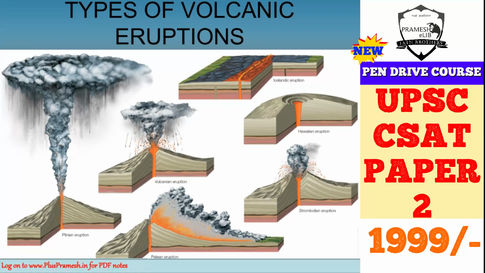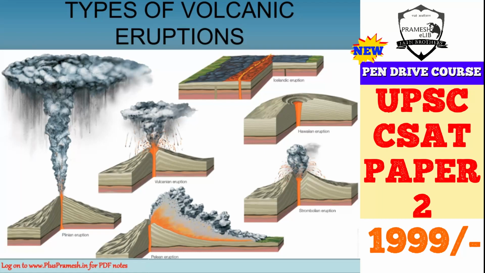It will not travel very far, and because it is very highly viscous, it will lead to conic volcanoes with steep sides. So again, there is a difference between the types of landforms that are formed. This difference is because of the content of the lava, whether the lava is acidic or basic. And because it is highly viscous and has high silica, it will lead to loud explosions, and you will hear a big thump, a big noise.